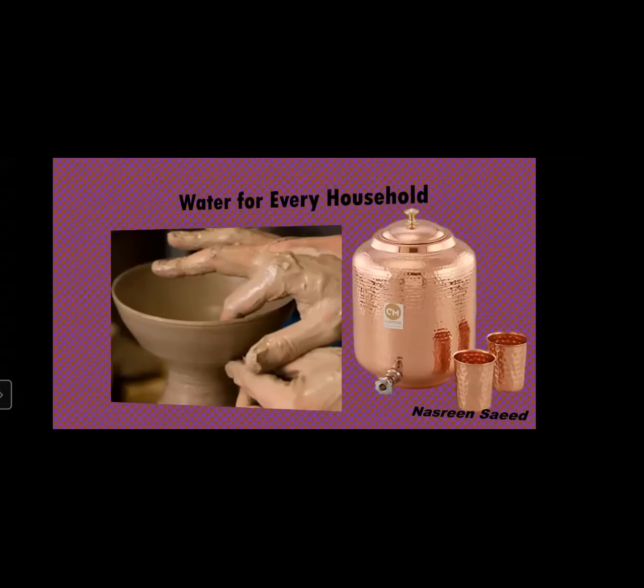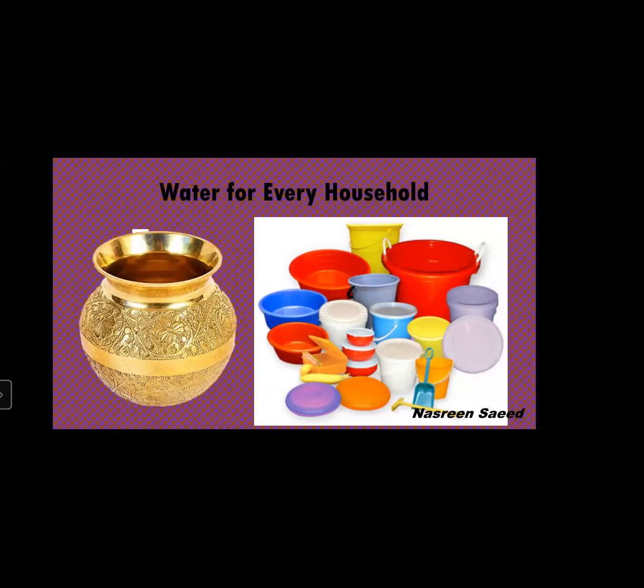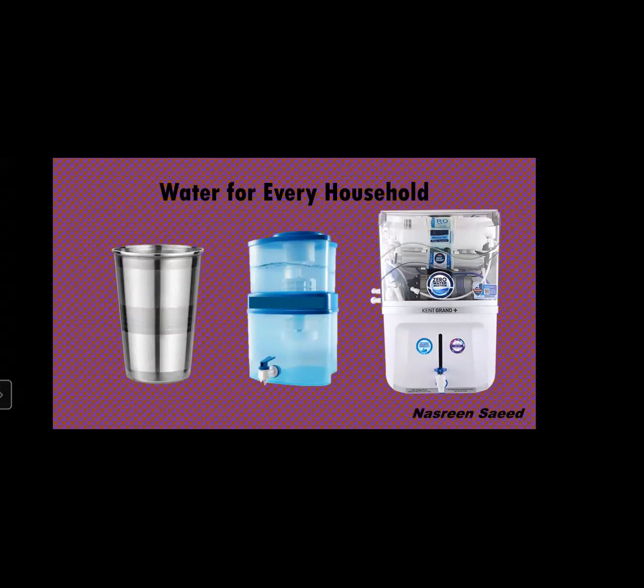Very rarely we are using clay because if the clay falls, the pot falls, it breaks. So very rarely we use that. Metals have become very expensive. So the olden people were having them, nowadays we are purchasing the majority of things in plastic. Then we have steel. The water filters which we get are also made from plastic.